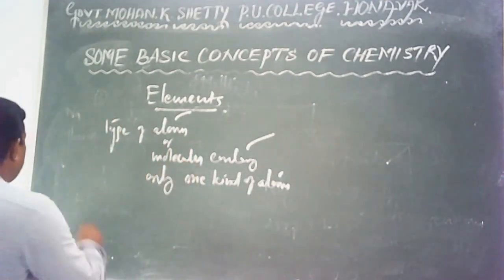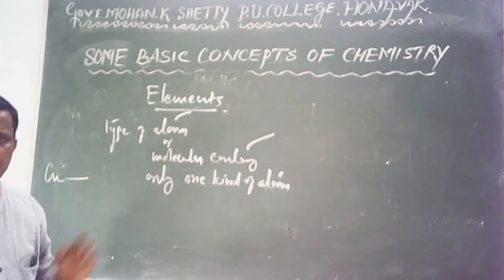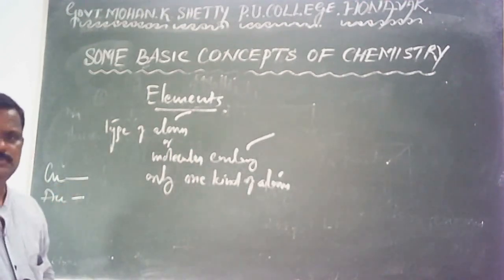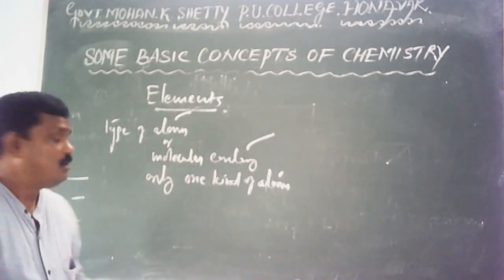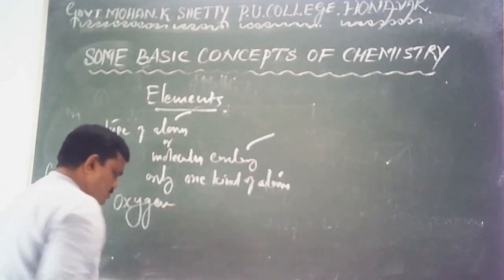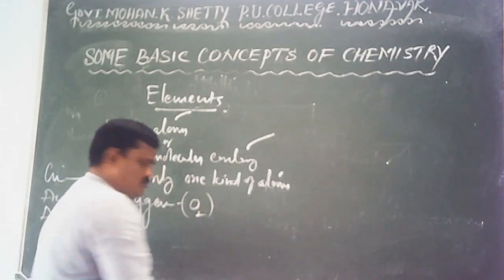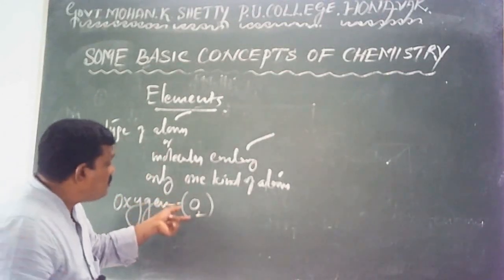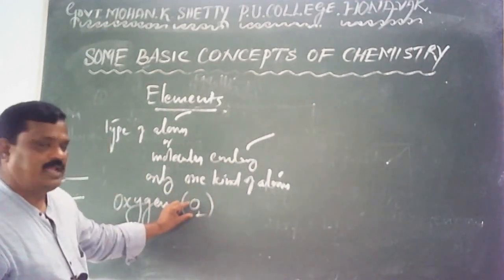See here, copper contains only copper atoms, therefore it is an element. Pure gold consists of gold atoms. Silver consists of silver atoms. While the oxygen element, oxygen is a gas, it exists as O2. Therefore, our oxygen contains O2 molecules. But this O2 molecule is in turn made up of two oxygen atoms, like atoms.